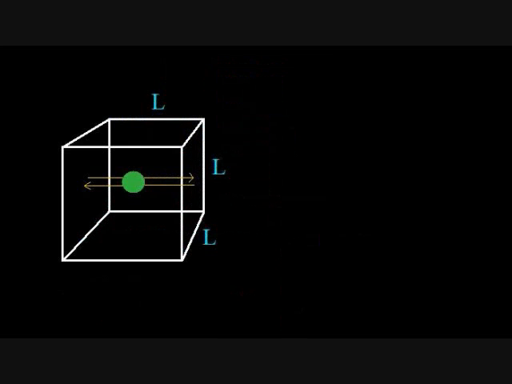Now let's derive the ideal gas law. Imagine a cubical box whose sides have length L. A single atom of mass m and velocity v sub x is bouncing back and forth in the x direction. Let's compute the time it takes for the atom to hit the same side of the container twice. First, write the relationship between distance, velocity, and time. The distance the atom travels between hitting the same side twice is equal to the velocity of the atom times the time between hitting the same side twice.